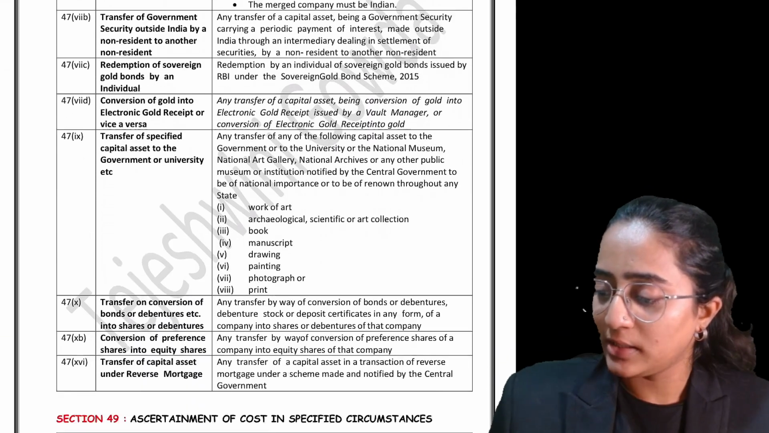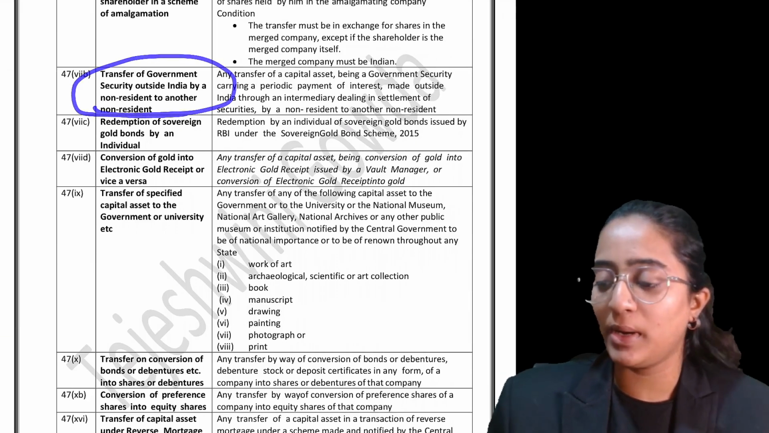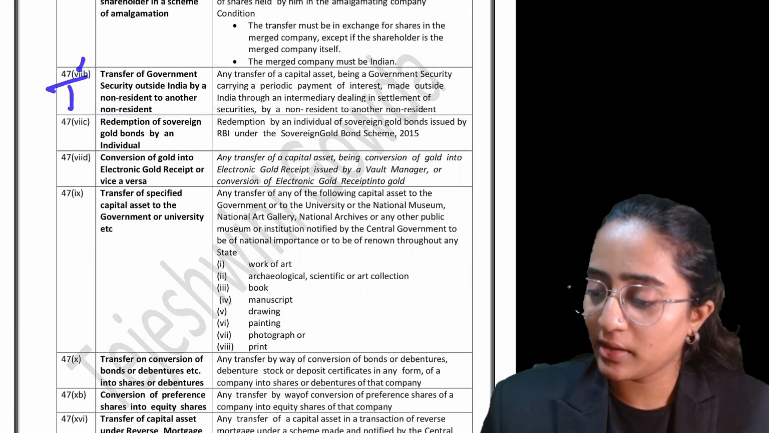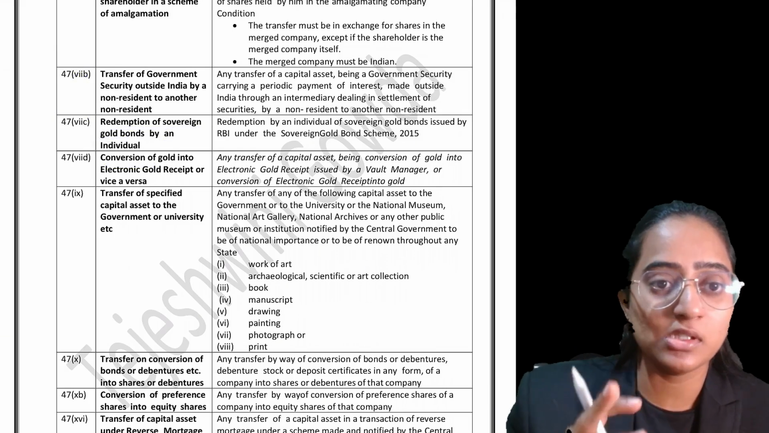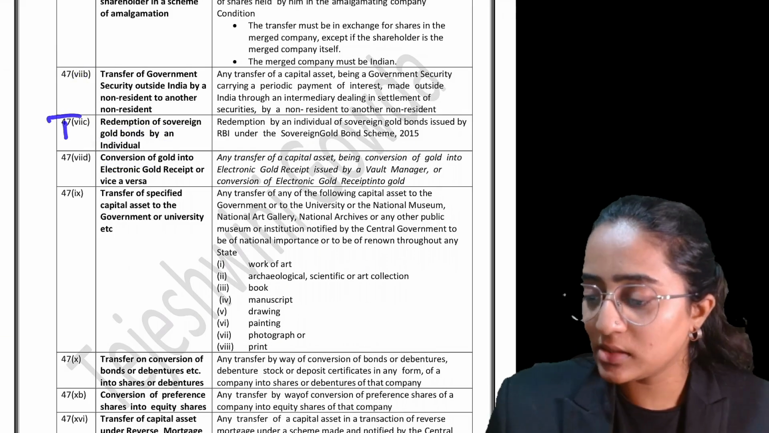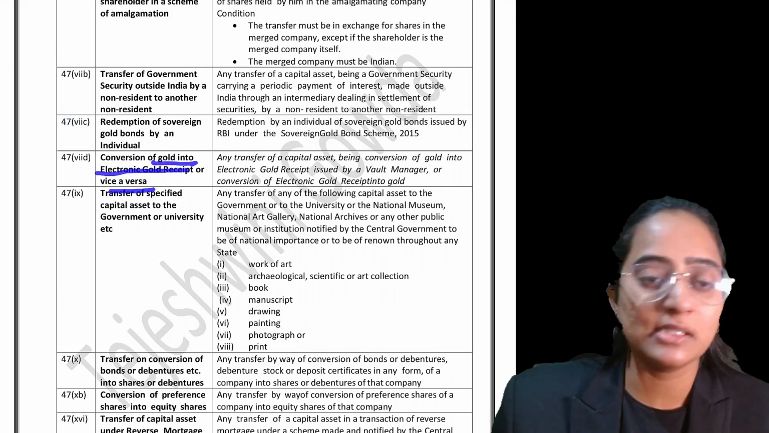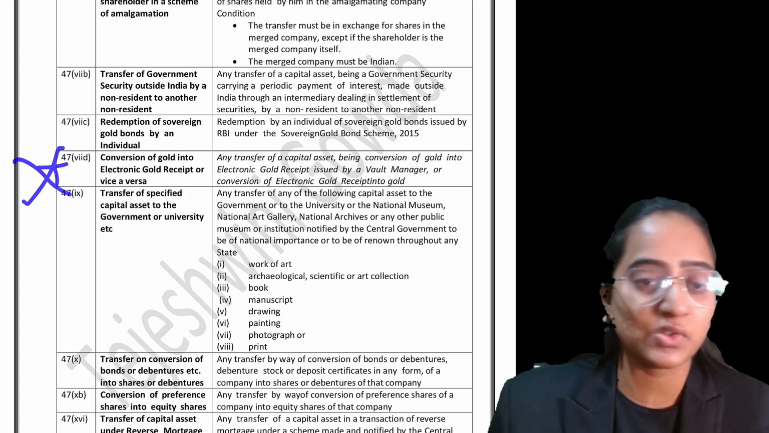Transfer of government securities outside India by a non-resident to another non-resident is also not regarded as transfer. Redemption of the sovereign gold bonds by an individual, if the individual is redeeming the sovereign gold bonds, even that is not regarded as transfer. Conversion of gold into electronic gold receipts and conversion of electronic gold receipts into gold is also not regarded as transfer.